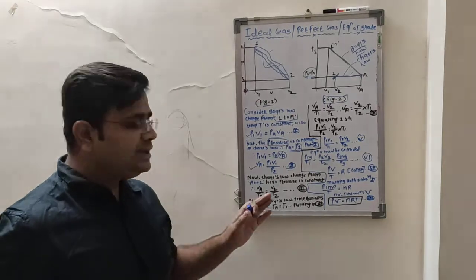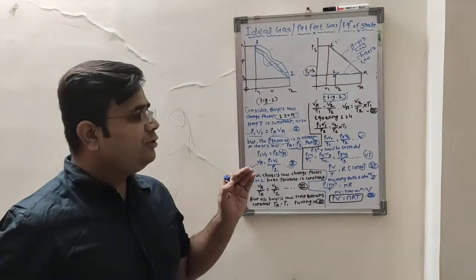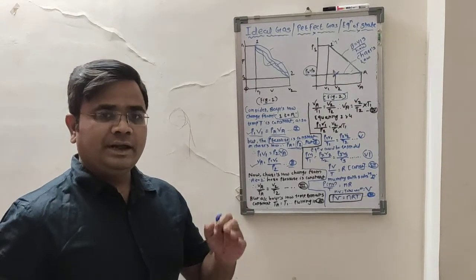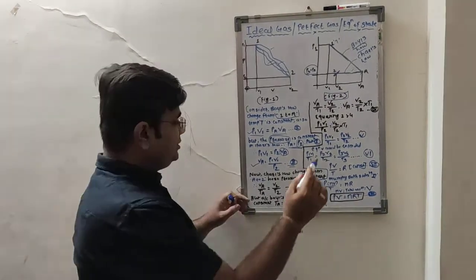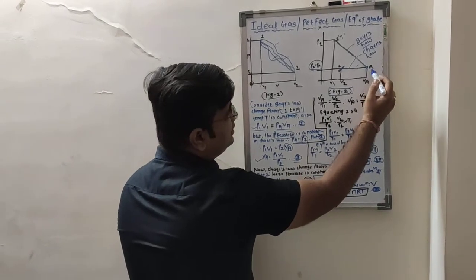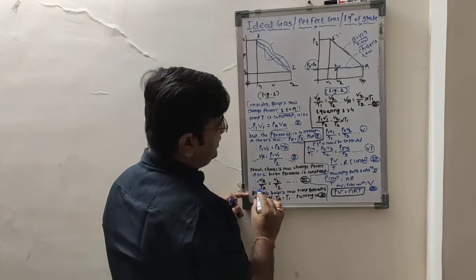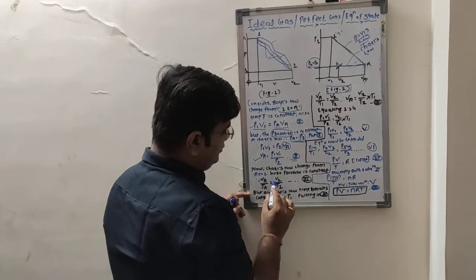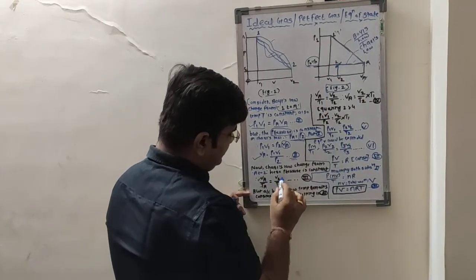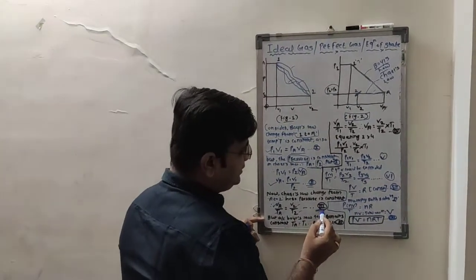When the pressure is kept constant, the volume varies directly with the temperature. According to that, you can see here VA by TA is equal to V2 by T2. So that is what we have got as equation 3.